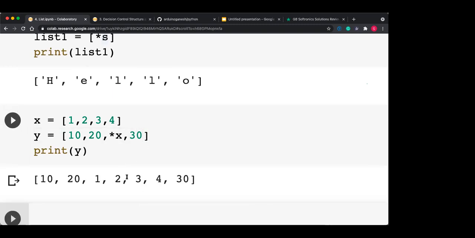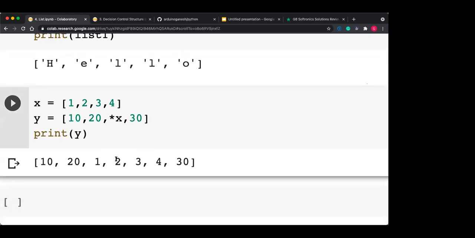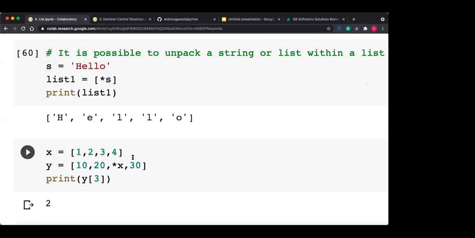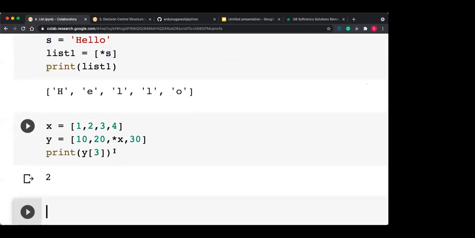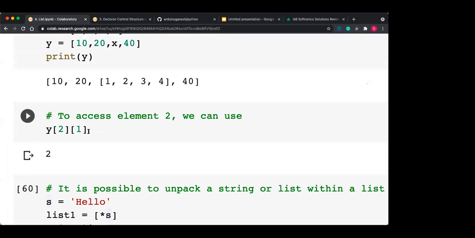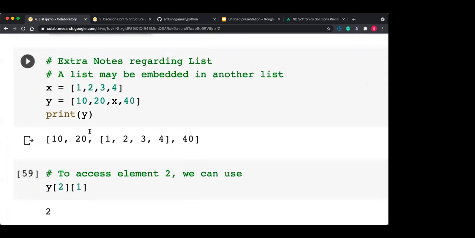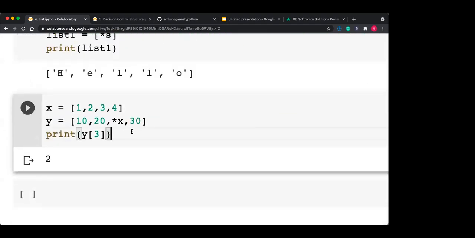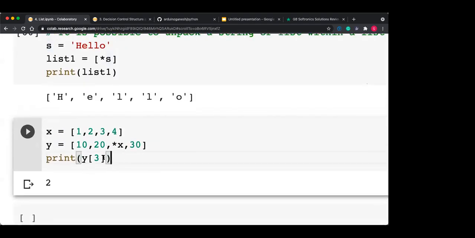1, 2, 3, 4. So how to access 2 here? You can access 2 by using Y and that index directly. The index is, I think, 3. Y[3] is 2 directly. Are you getting this difference? Y[3] versus Y[2][1]. If your list contains a list itself, then you have to use the multi-dimensional manner. And if your list does not have a list inside it, then you can use it directly.